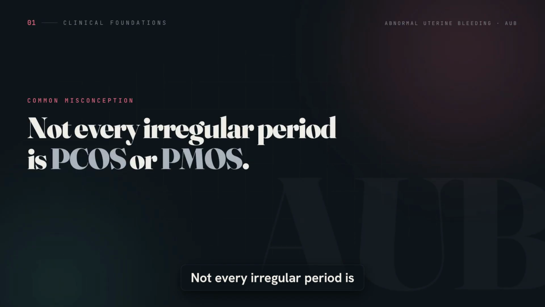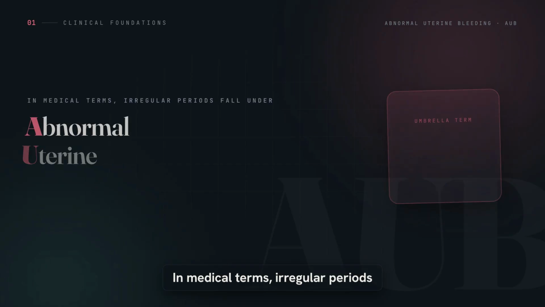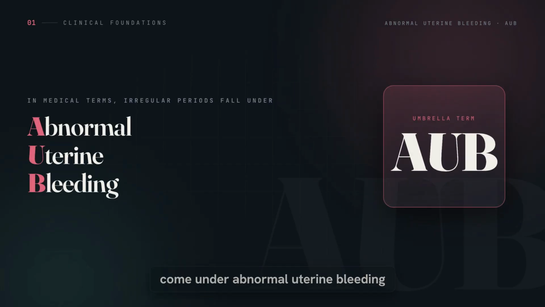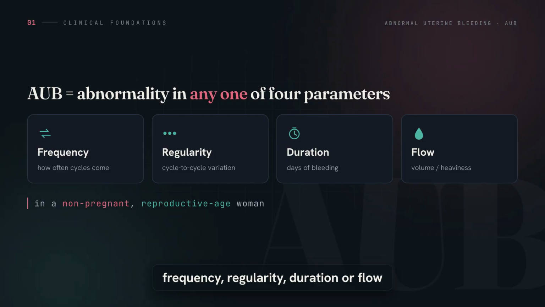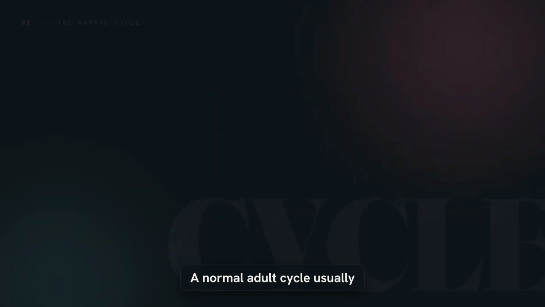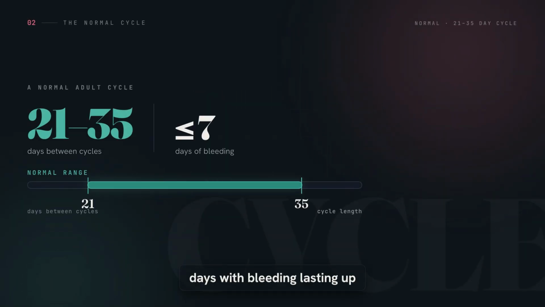Not every irregular period is PCOS or PMOS. In medical terms, irregular periods come under abnormal uterine bleeding or AUB. AUB means abnormality in menstrual frequency, regularity, duration, or flow in a non-pregnant reproductive age woman. A normal adult cycle usually occurs every 21 to 35 days, with bleeding lasting up to 7 days.